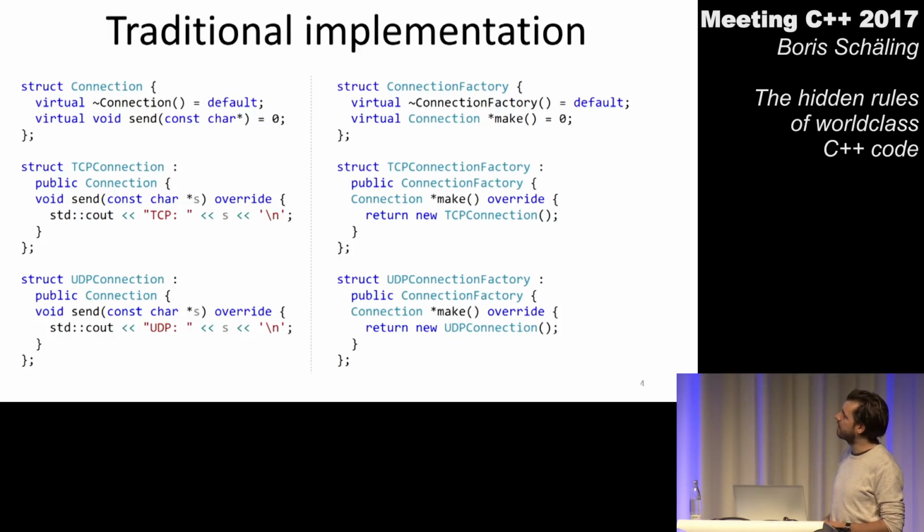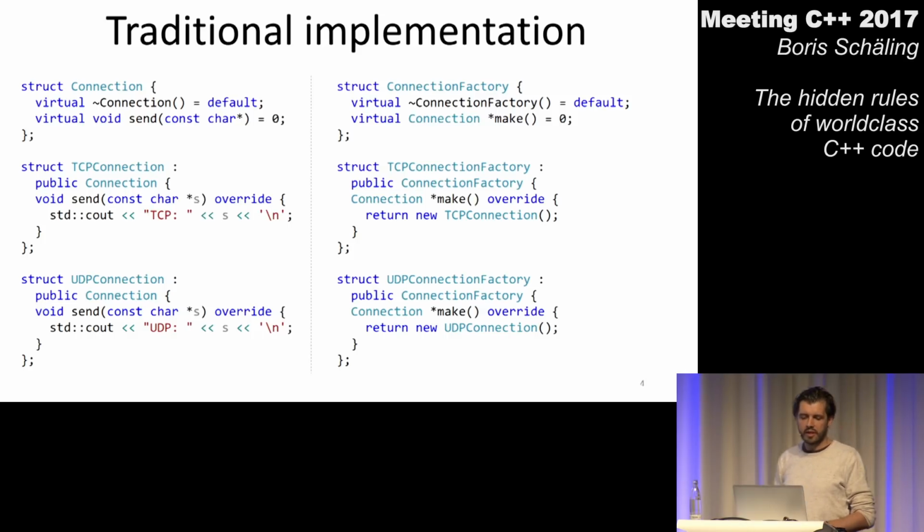So we have on the left side 3 classes: connection, TCP connection, and UDP connection. And we have on the right side 3 classes: connection factory, TCP connection factory, UDP connection factory. 2 classes are derived from a base class, so connection and connection factory are our base classes again. We see again our send and our make functions as we use inheritance. Send and make are virtual. Connection and connection factory are abstract classes. We see that send and make are pure virtual. And we see that in the derived classes, these functions have been implemented.